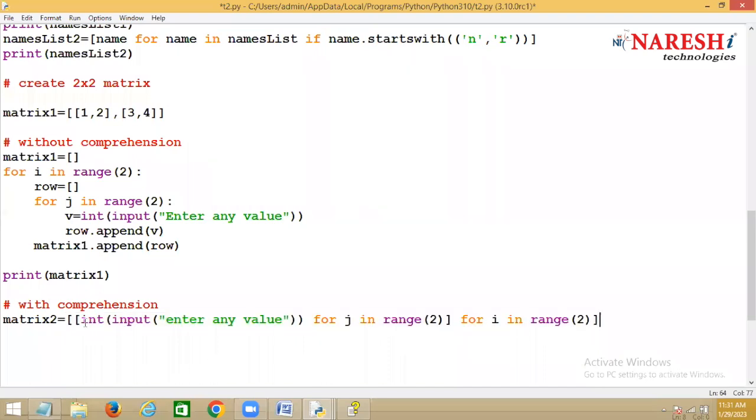Now what are you adding in the list? Another list. And how many lists are you adding inside the list? Two lists. Inside the list, again, you are using comprehension or not?